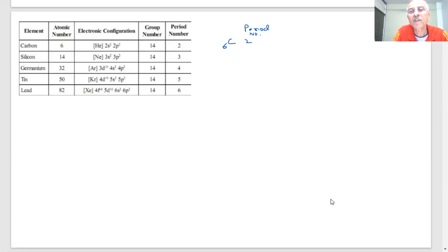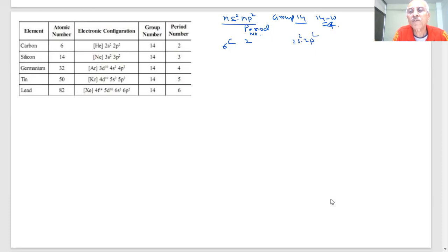So what will be the general configuration? ns2 np2 valence shell configuration. Group 14, ns2 np2; 14 minus 10, there will be 4 valence electrons. So for carbon you have 2s2, 2p2.